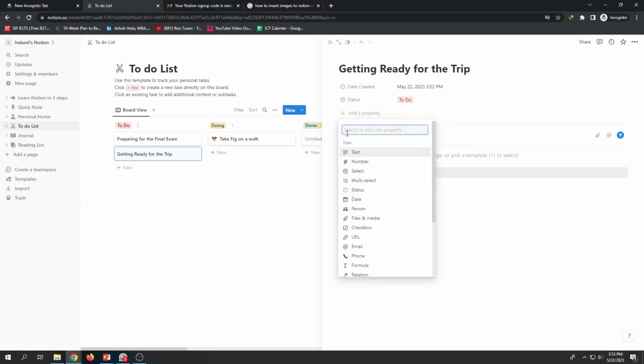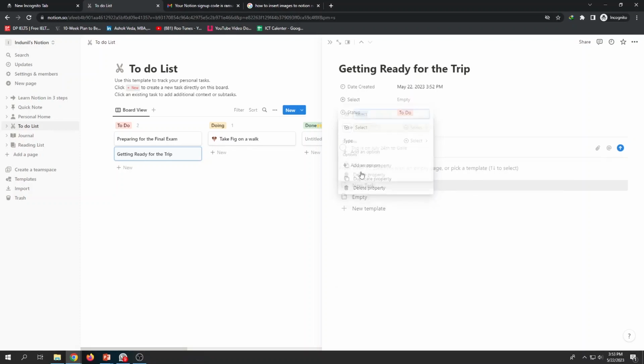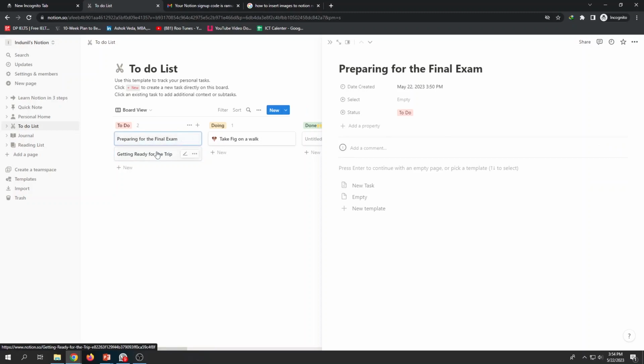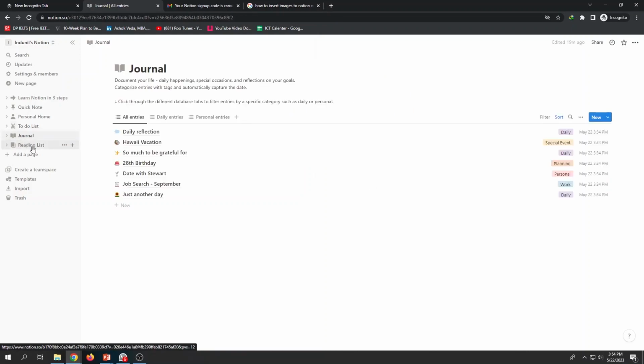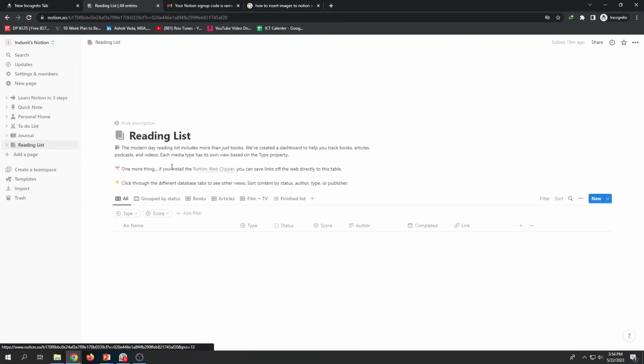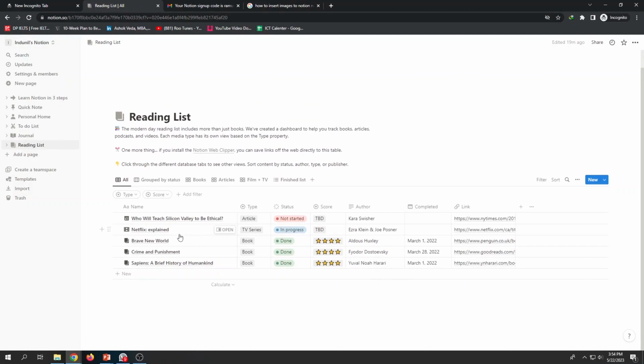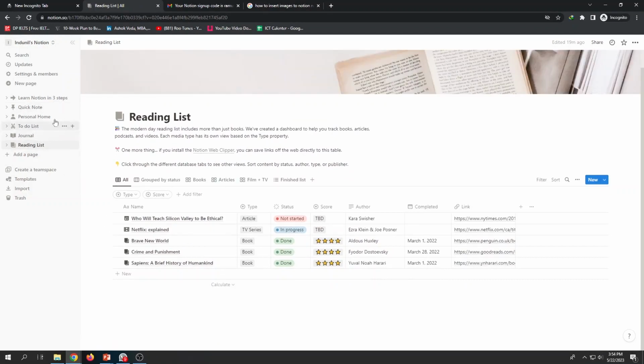So what are the checklists here? Then I can say select. Then you can have different options available. So as you may create it for your options, right? So then this is the to-do list. Even you can have journals. You can have reading list, whatever to be read. Likewise. So in that manner, now this is not that difficult for you to follow, right?